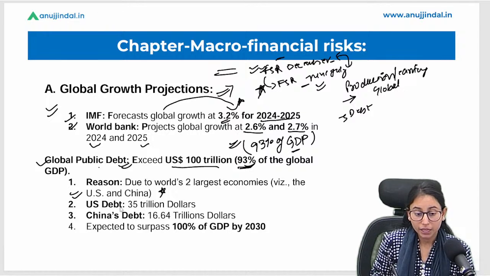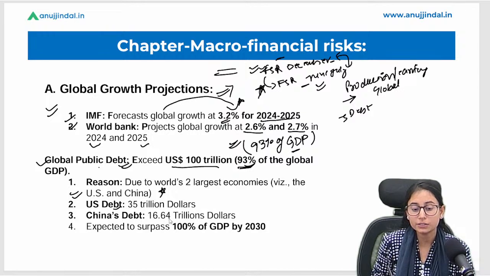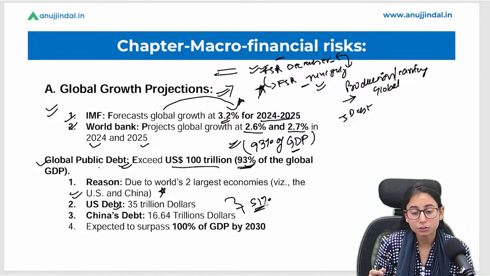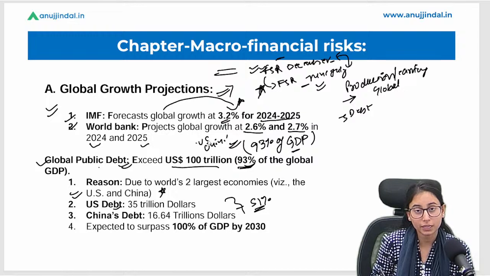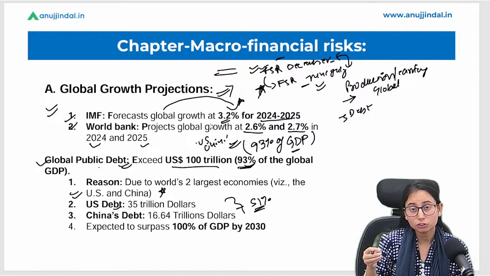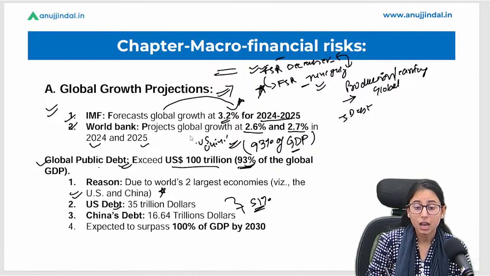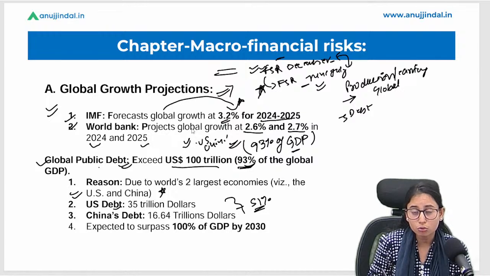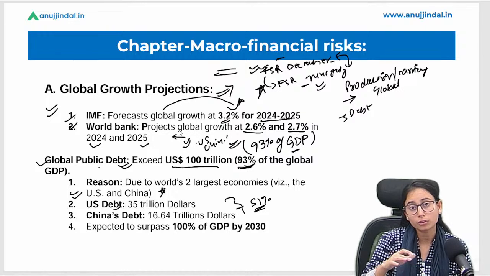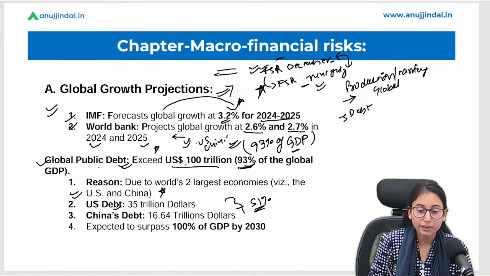Okay, अगर हम देखें यूएस का डेट कितना है, $35 ट्रिलियन है, और चाइना का कितना है, 16.64. तो दोनों को मिला के above more than 50% of the debt is being related to US and China, and this is a problematic situation. Why? Because in case US or China have some financial stability related problem, then a crisis in these two countries can lead to a crisis at global level, and hence this is a problematic situation.